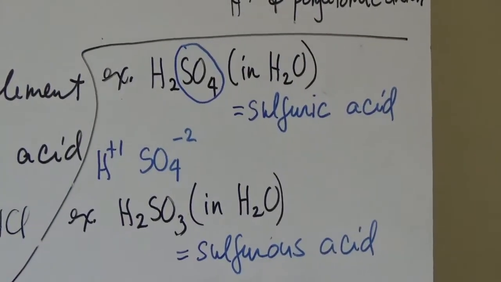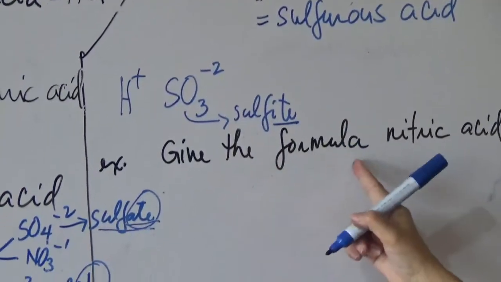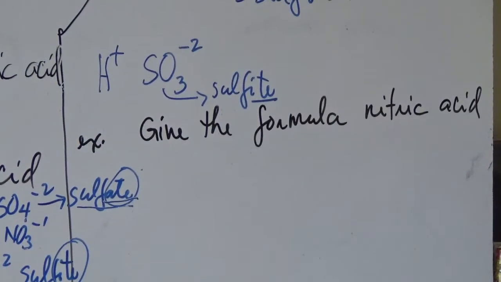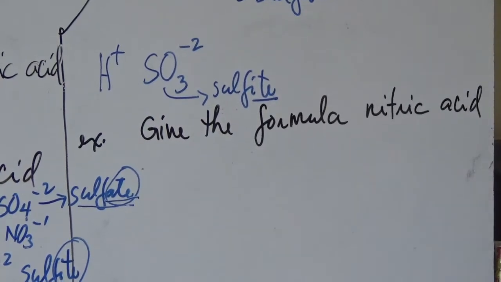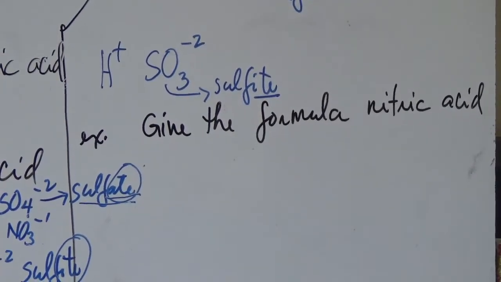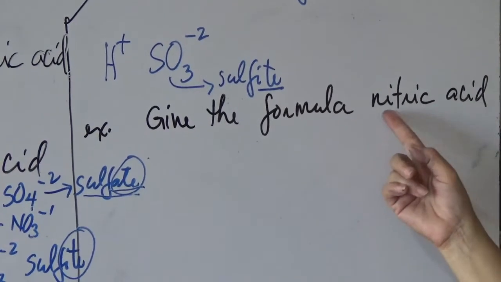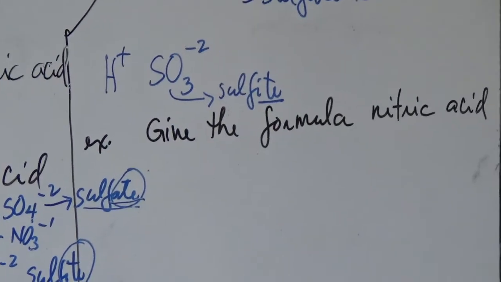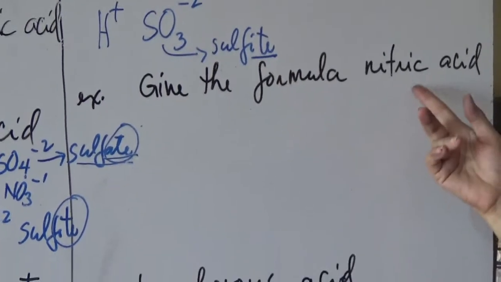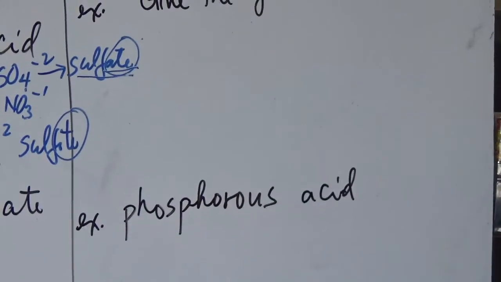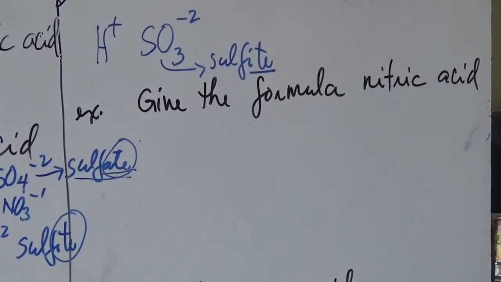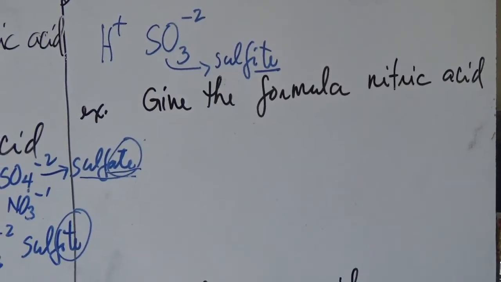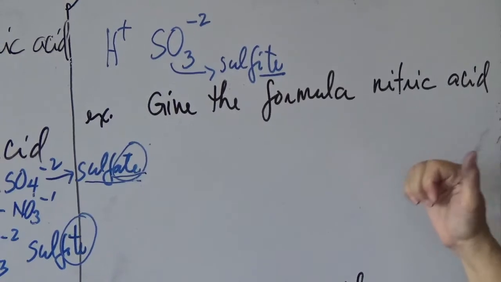Okay. The third example, you are going to give the formula of nitric acid. So if the given is the name of the acid, you are going to consider three things. First is, check on the name whether there is a prefix hydro. If there is no prefix hydro, and it ends with either "ic" or "ous," then it is an oxy acid. So the name here is nitric acid. No prefix hydro. So therefore, it is not a binary acid.